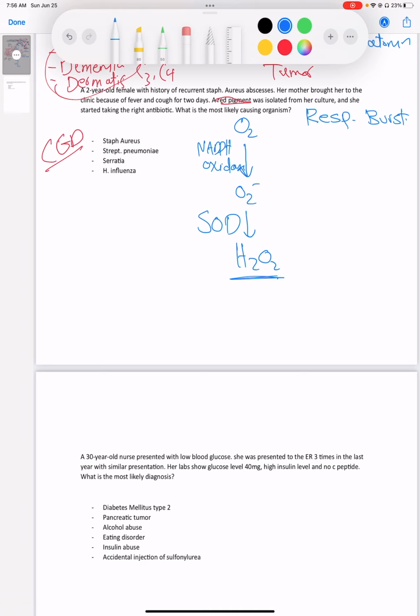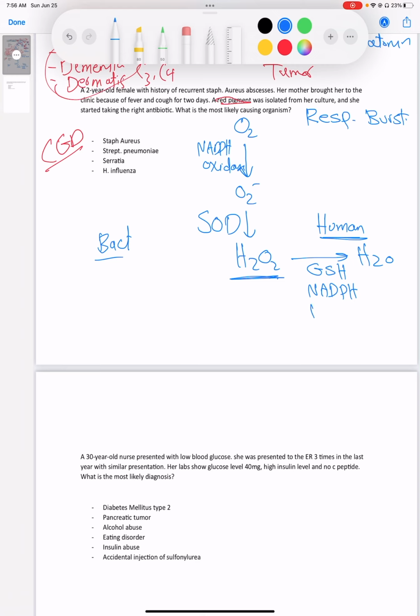Then we have H2O2. How do we get rid of H2O2? We convert it to water, okay? And it depends if you are in a human cell or a bacterial cell. If you are in a human cell, H2O2 can be reduced to water using glutathione, and glutathione reductase needs to be reduced using NADPH.